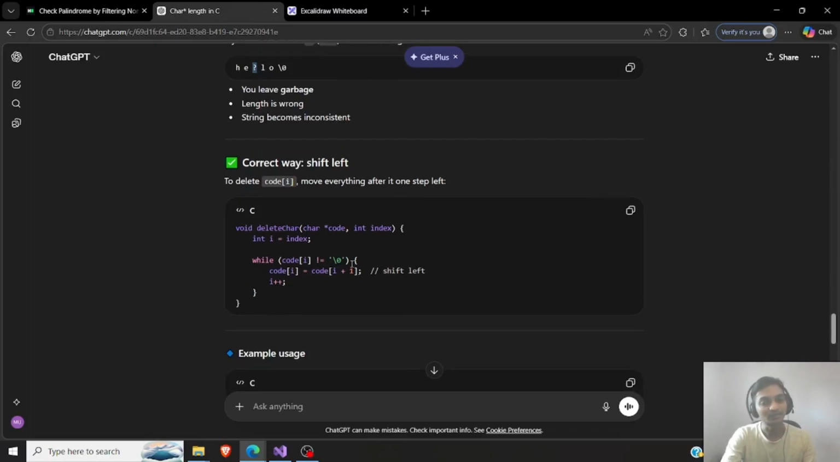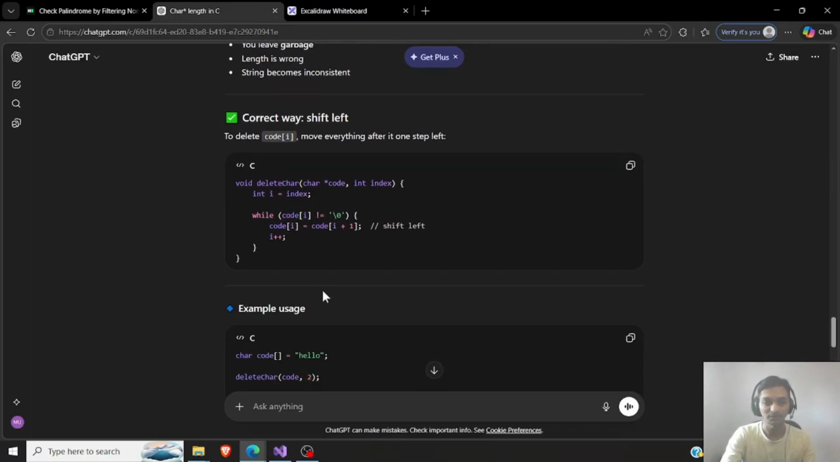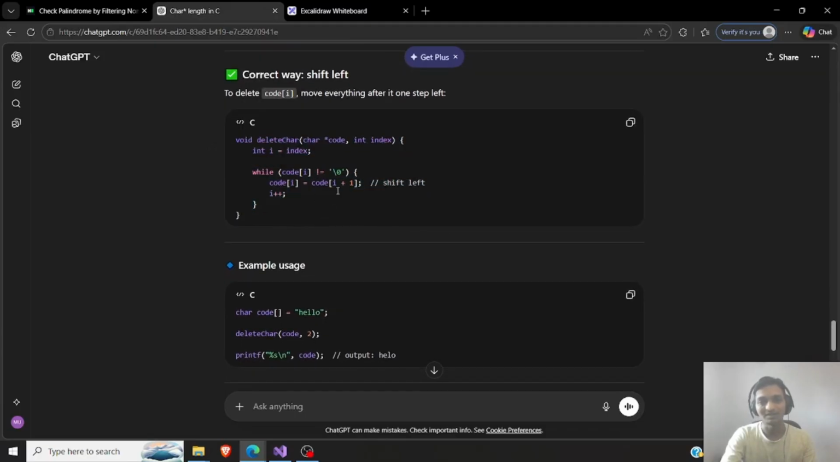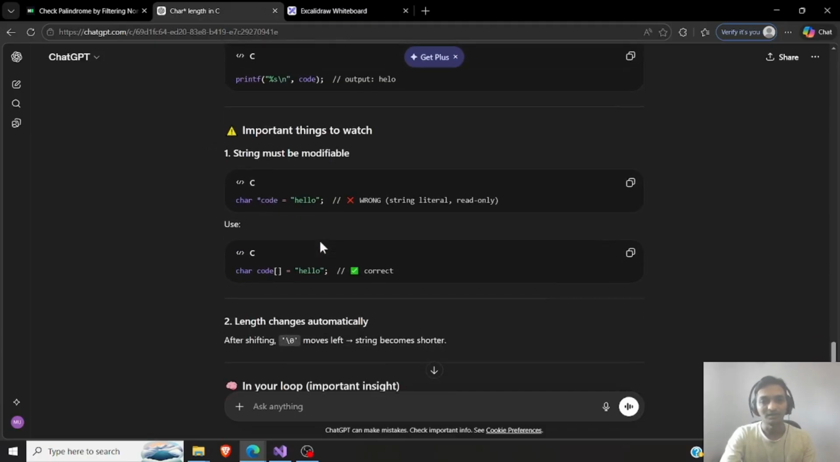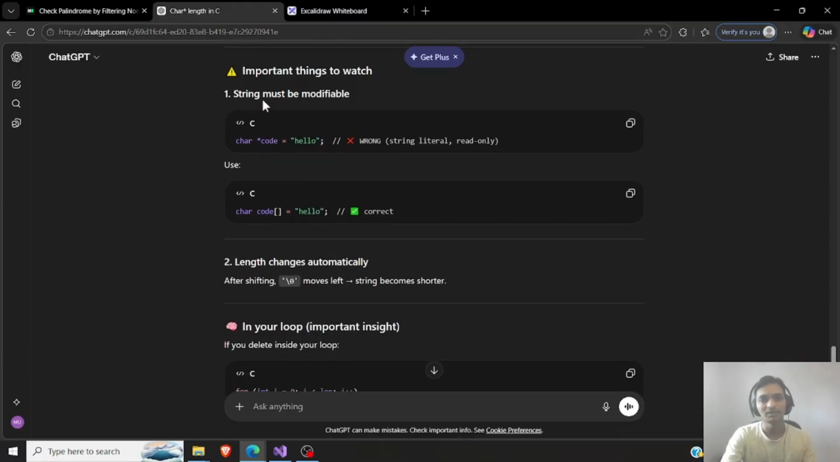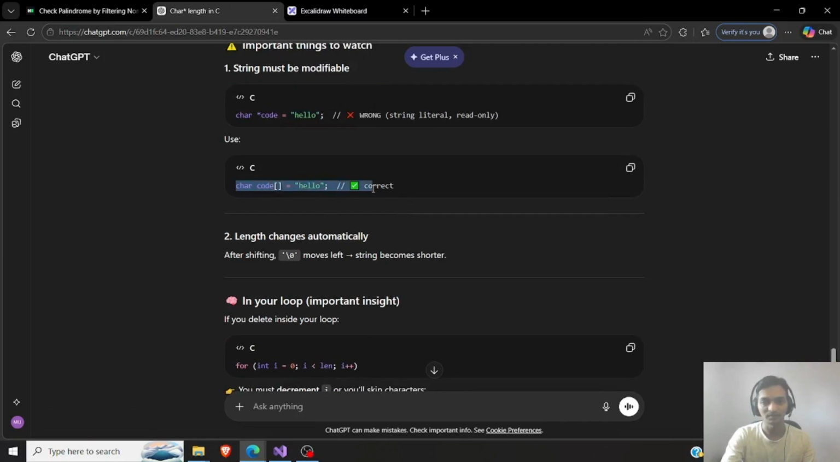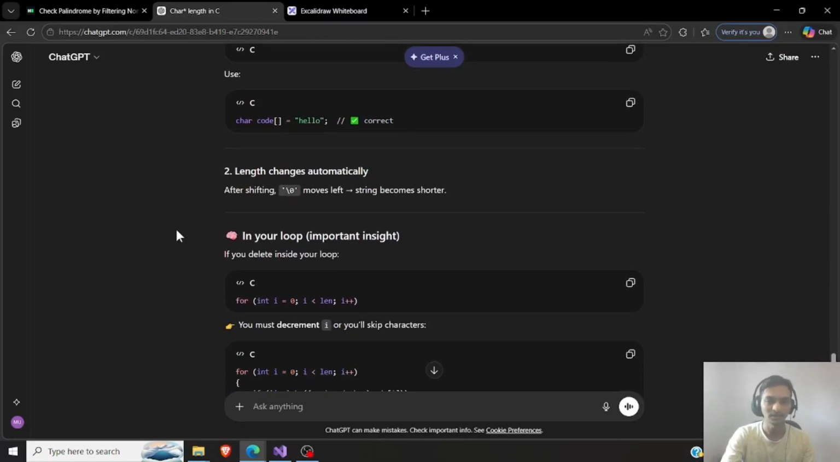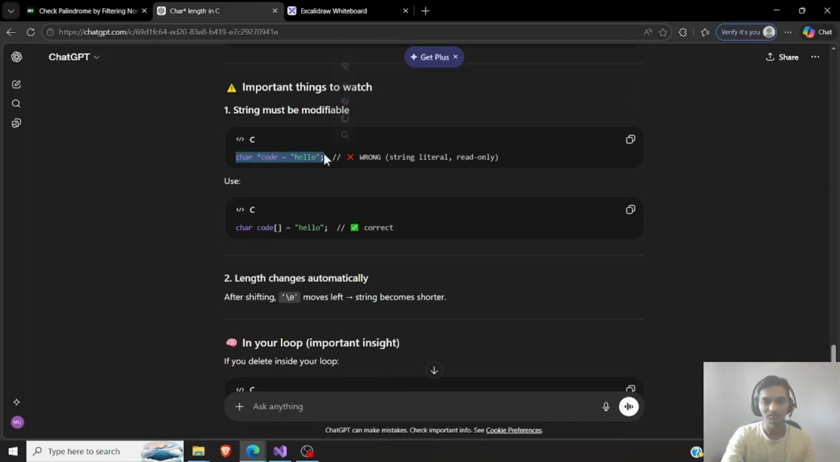Yeah, that makes sense, but is that recommended or is that too much in my case? That's what I'm trying to check. So it is trying to add a delete character code for that, and then it will have to move everything. It says string must be modifiable. If it is a char star code, wrong, string literal is read only. So it says this is a read only thing, and if it was an array, it would have been a modifiable string. So this particular thing is not actually modifiable.